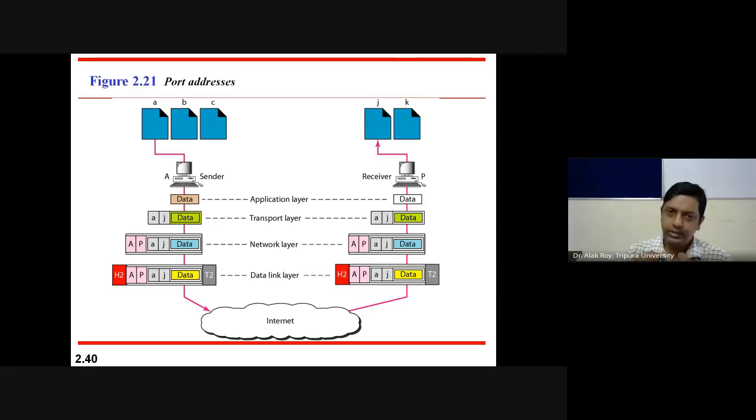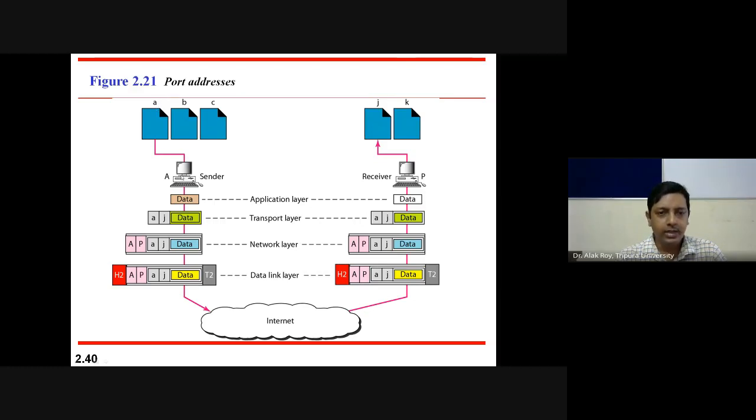We have covered physical address and network address or IP address; now we are going to cover port address. Okay, as I have said, we can have different processes. Let's say the processes are A, B, C. This small a is the application, say.